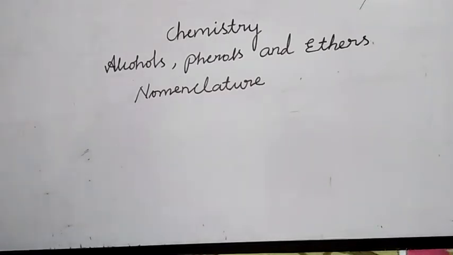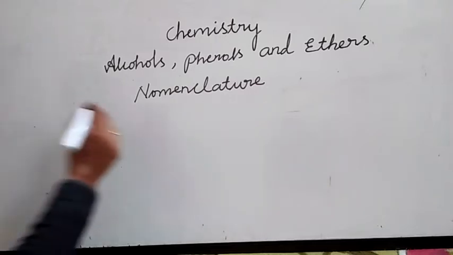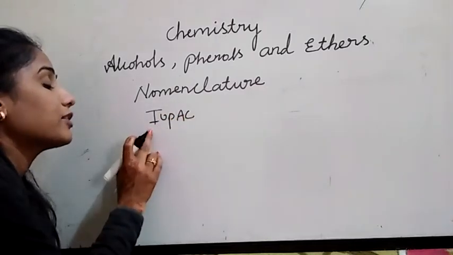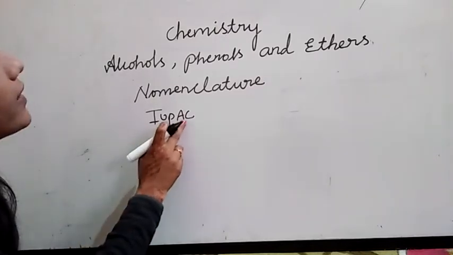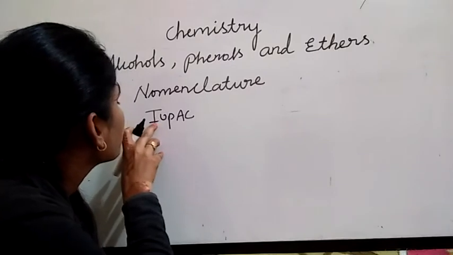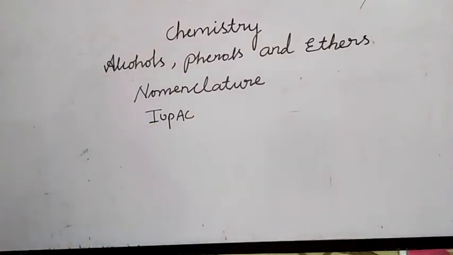According to IUPAC system, the name of an alcohol derived from the name of an alkane from which alcohol is derived by substituting E of alkane with the suffix OL. What is the abbreviation of IUPAC? International Union of Pure and Applied Chemistry.